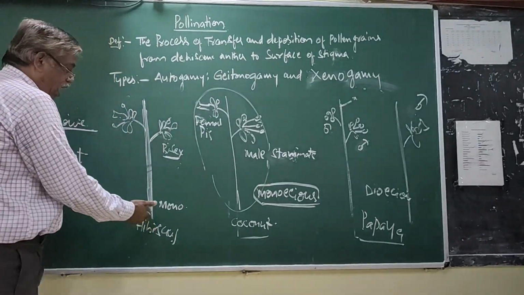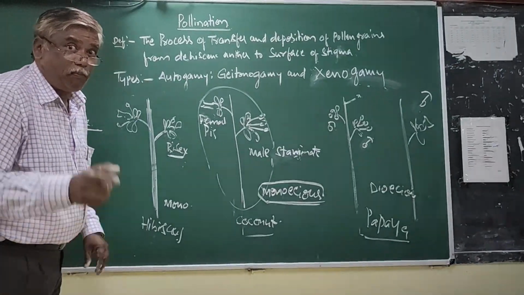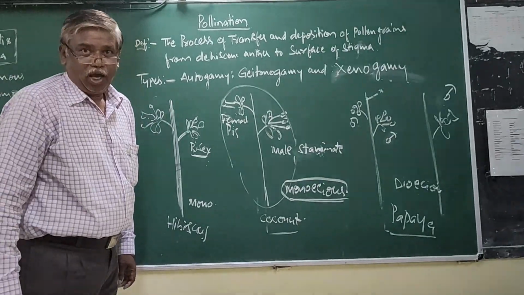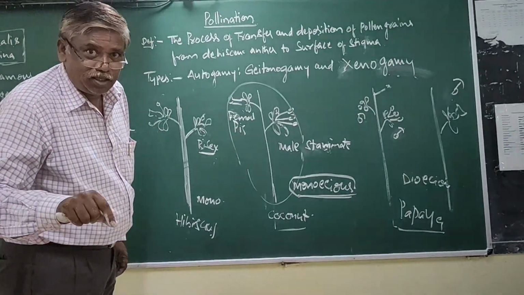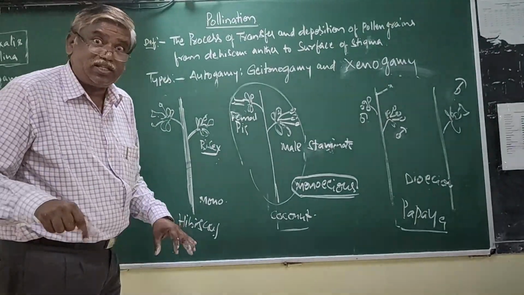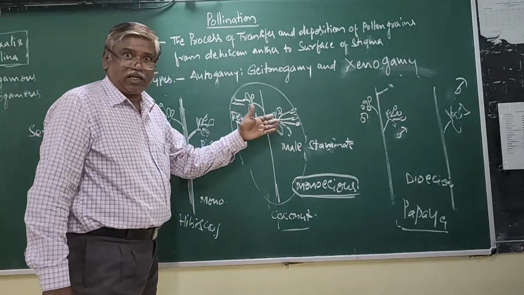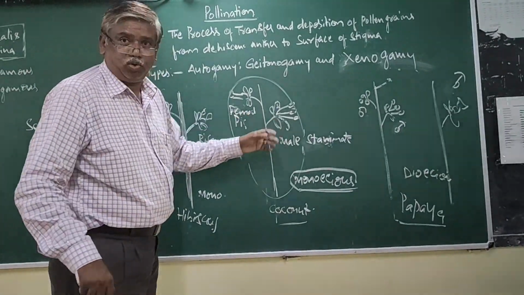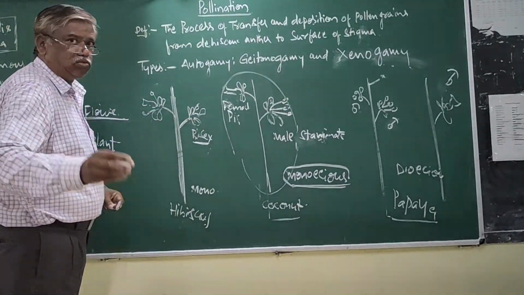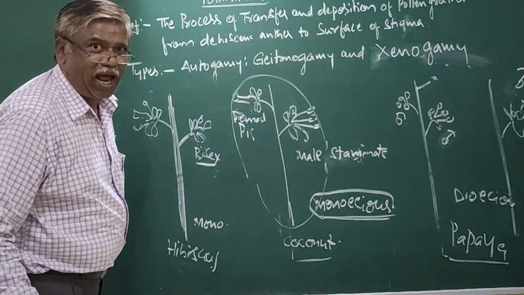So now I will ask some questions, just listen. Hibiscus, coconut: both are plants with monoecious sexuality. In monoecious plants, flower sexuality is either bisexual or unisexual with both types.